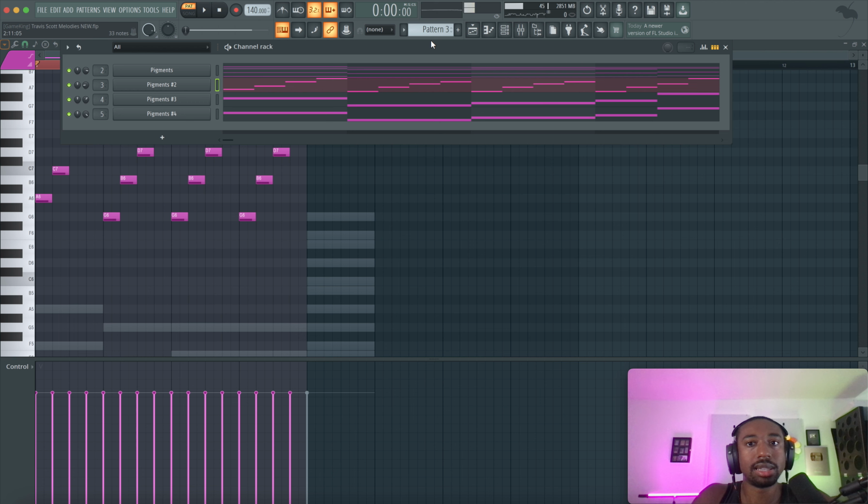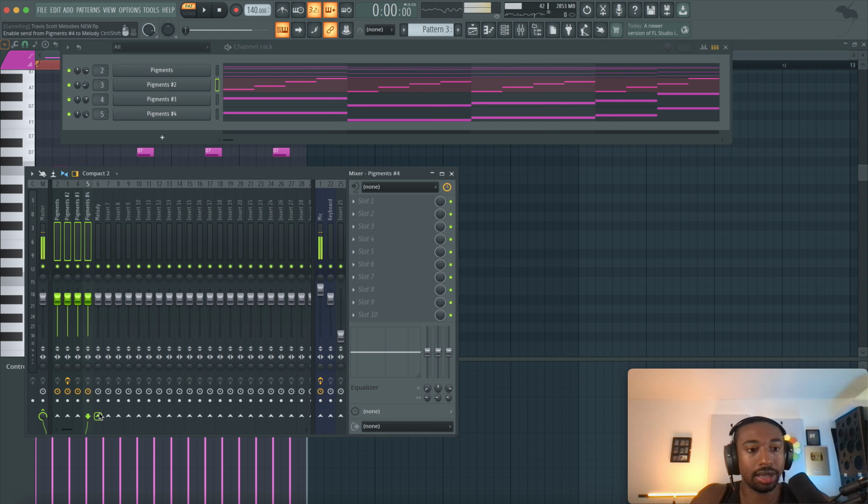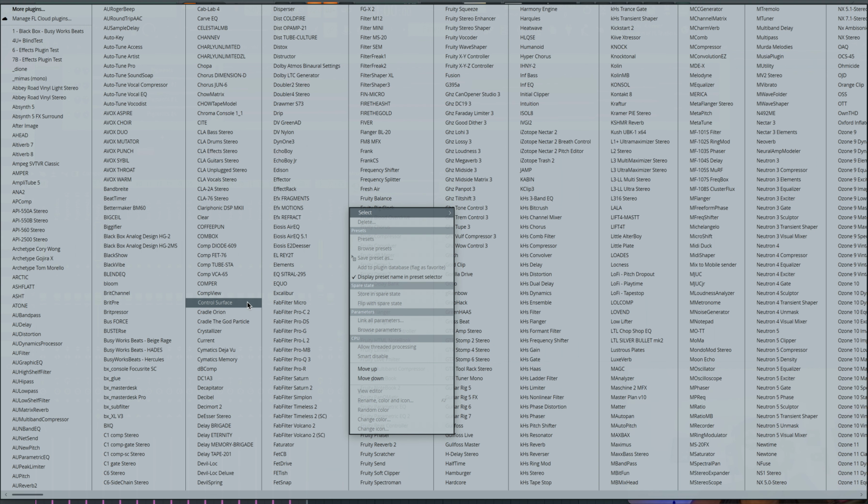All right, now one last thing about darkness is really the effects you guys use. So let's group all these effects. Let's put them into one group. I'll just show you guys one effect because we're running out of time here. Let's highlight all these instruments, right click, route to this track only. And let's send them to what's called LuxVerb.